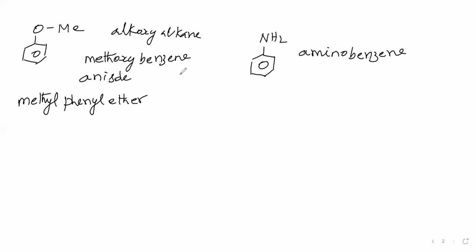Next, you see this one. This name we will call as benzene. This functional group is amine. Now, in this amine, the first letter A is a vowel sound. Therefore, the last letter E, let us drop. So we will drop this E. So the name is benzenamine. This name we are calling as benzenamine.